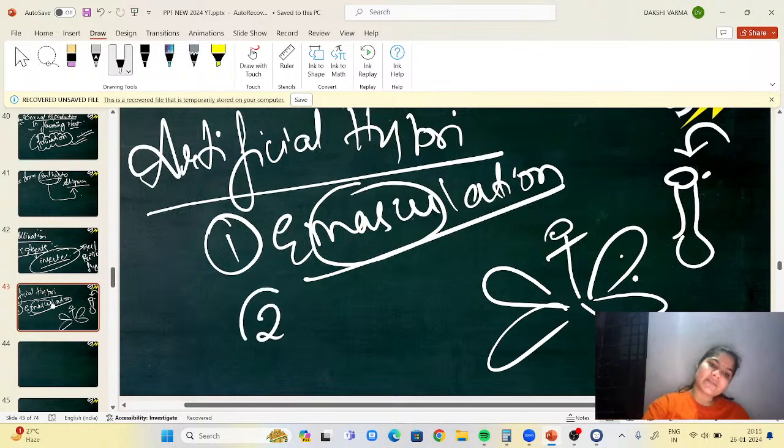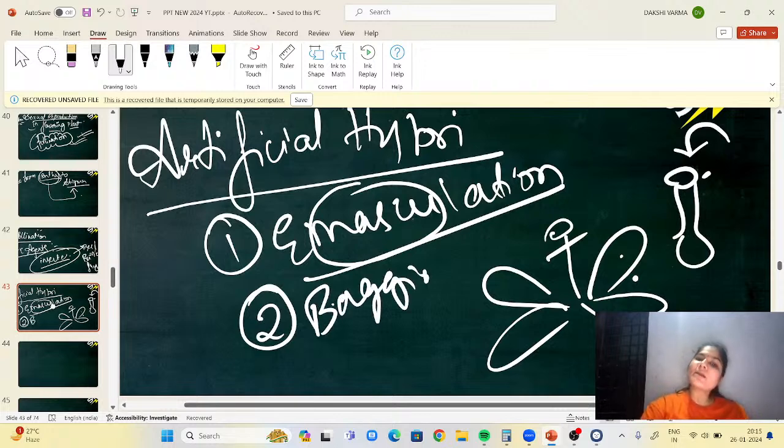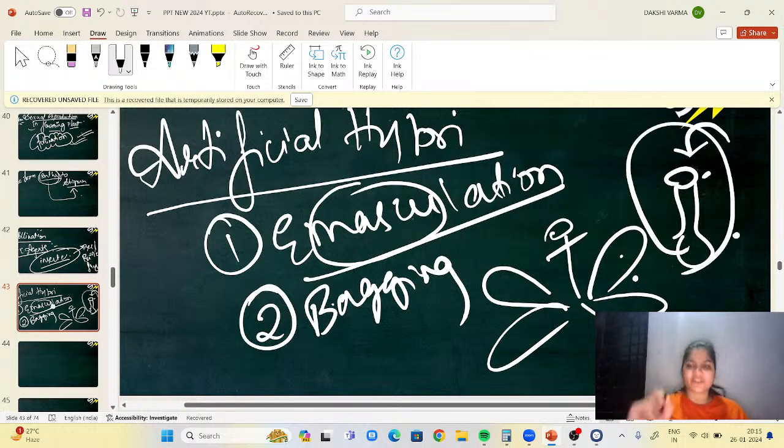The second concept: after emasculation, I will do bagging. Bagging means I'm going to cover my pistil. Why am I going to cover my pistil? So that any unwanted pollen grain should not come, because I want my desired pollen grain to come in contact and it should show pollination. For that reason, I'm going to do bagging.